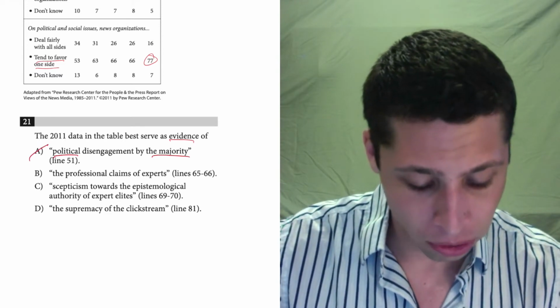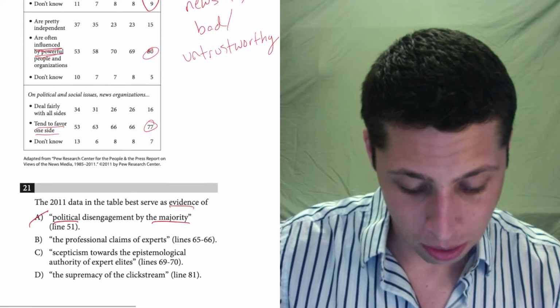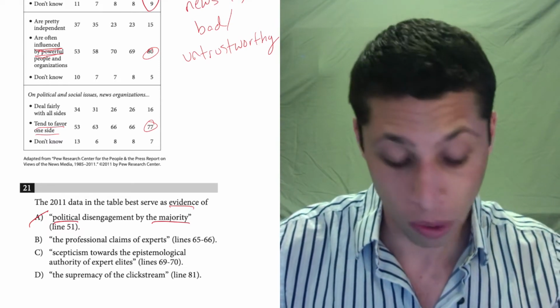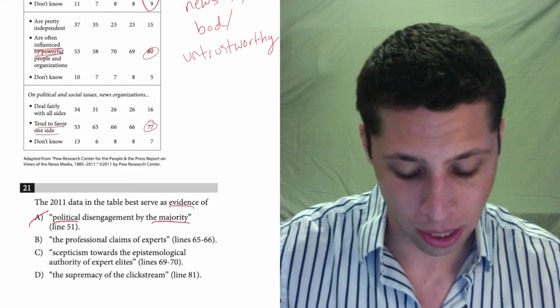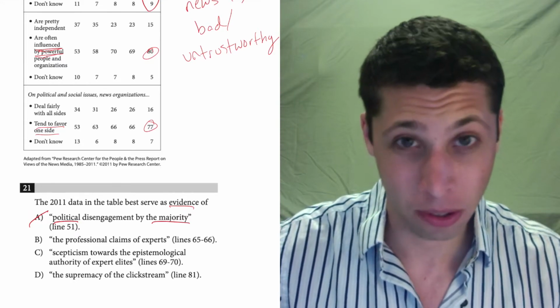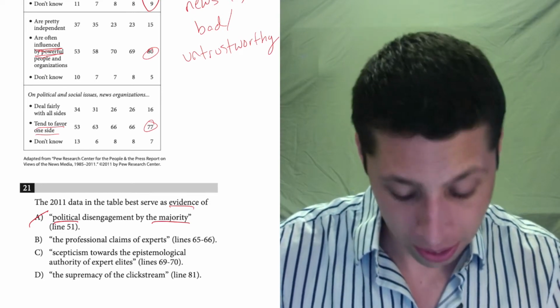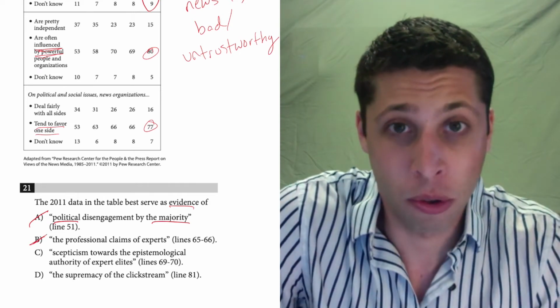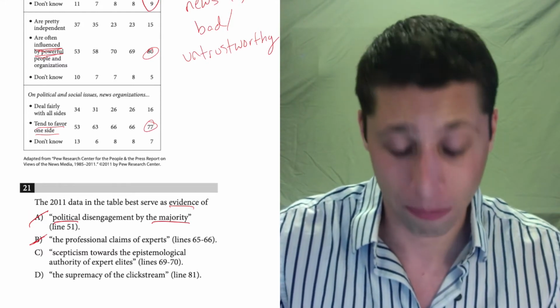B, the professional claims of experts. Well, that doesn't take a side at all. That's very neutral. We want something that's kind of negative, saying that news is bad or untrustworthy. Professional claims of experts, what about those claims? Are they good? Are they bad? That doesn't get reflected in the chart. I mean, this choice B doesn't take a side. It doesn't say anything that we could match up with the chart.